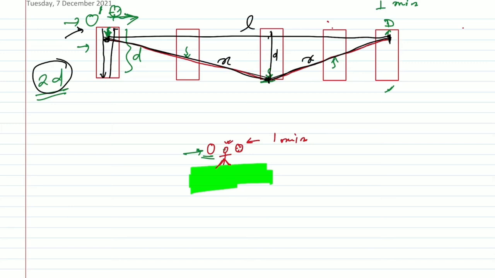Now you see, if you apply the Pythagoras theorem and calculate this L, let me tell you one more thing.